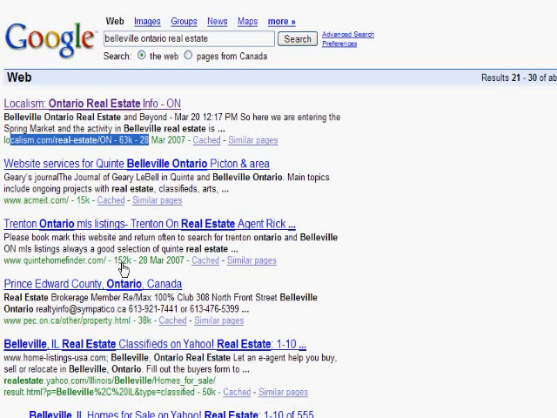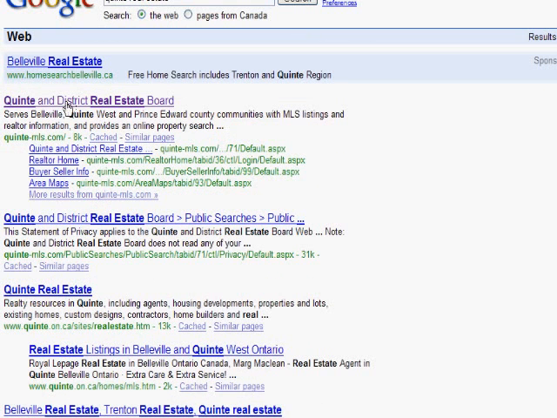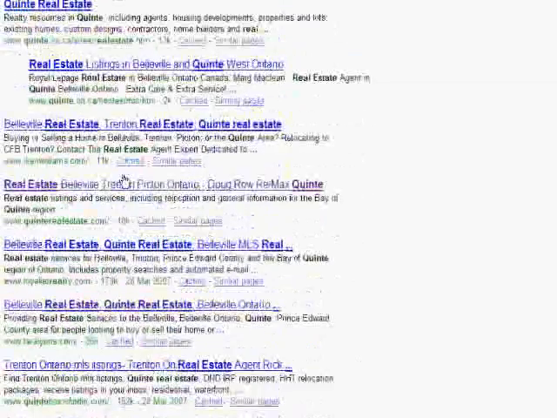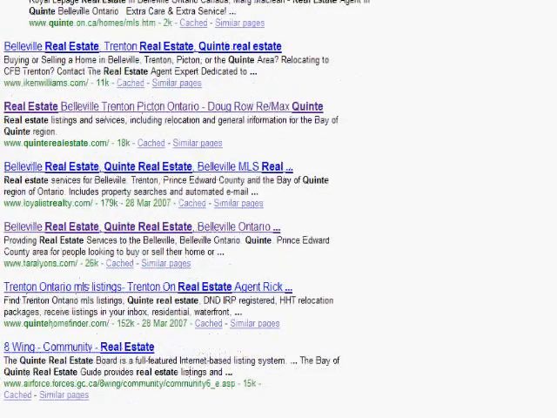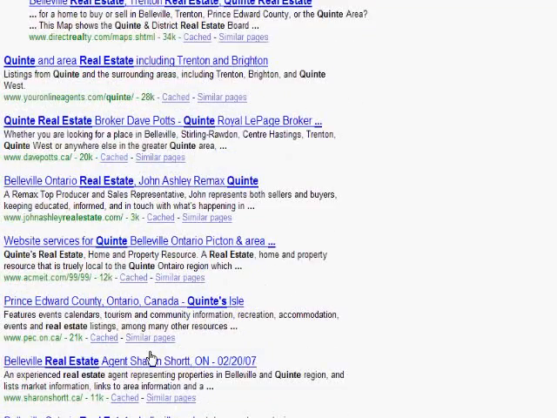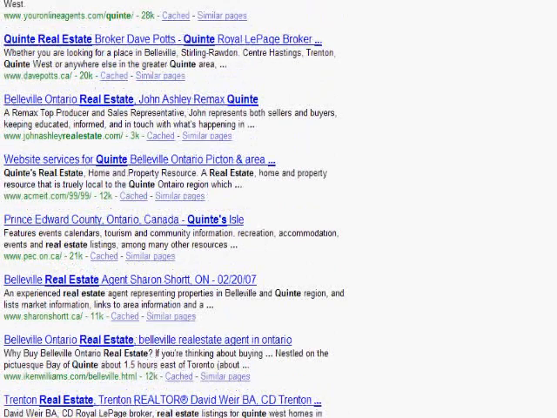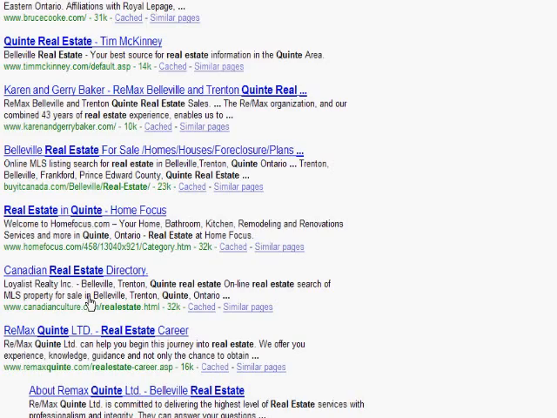I'm going to show you the other term, which was in the hub page as well, which was Quinny Real Estate, just to show you how things have come up. So here we've got the real estate board, which of course should be first, because it's got all the MLS listings for that particular area, right? And again, Tara's showing up on the 1st page for that one as well. So she's done very well in that area across the board. And I think that's probably it. We might not have any of the hub pages or anything showing up here yet. But at the same time, you can see how those sites are going to improve your search engine ranking.